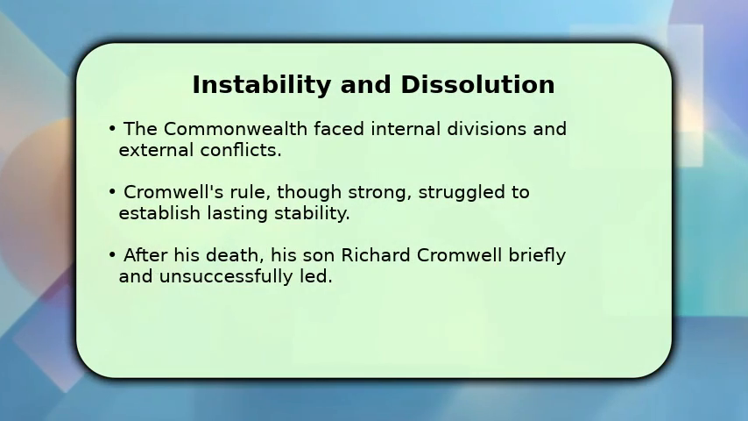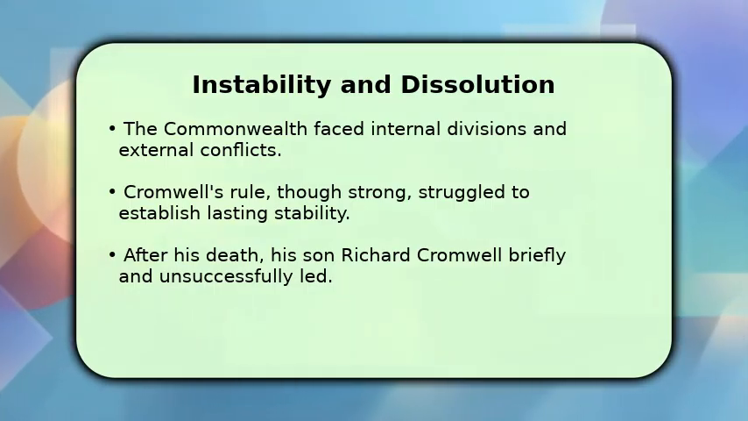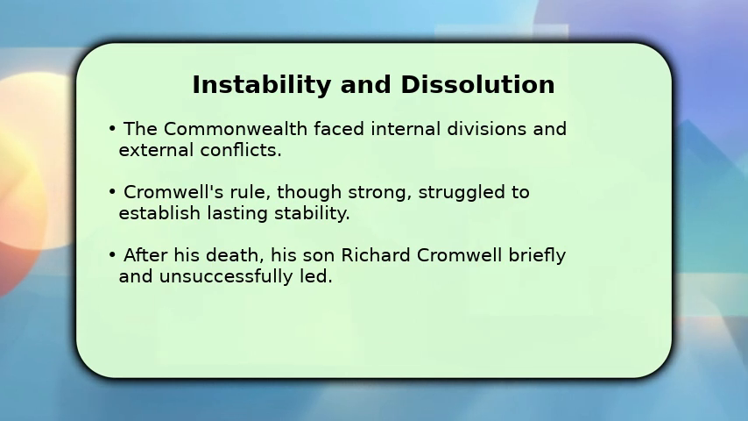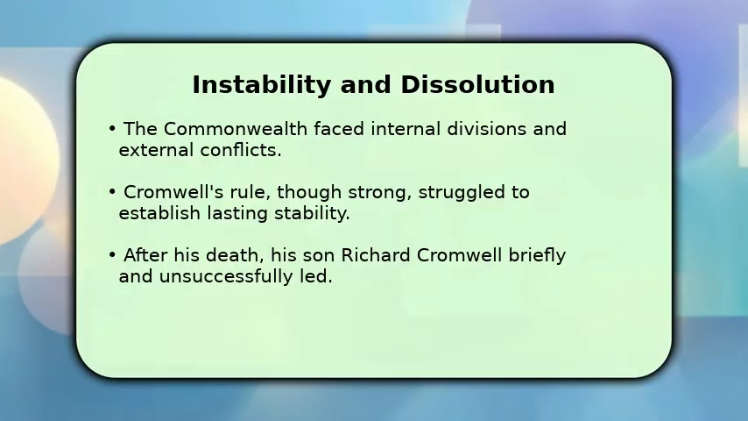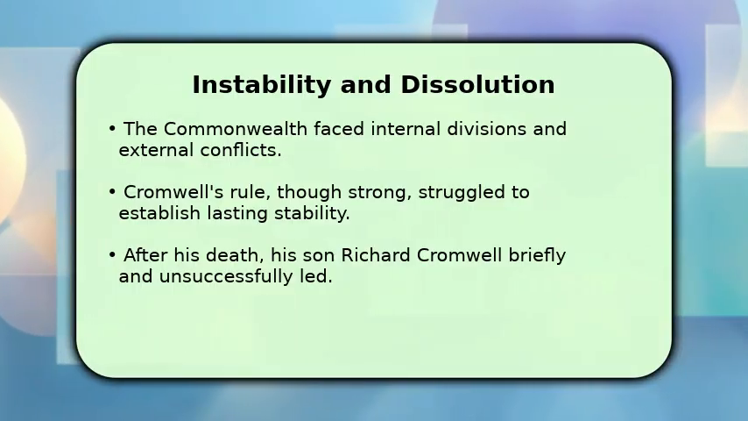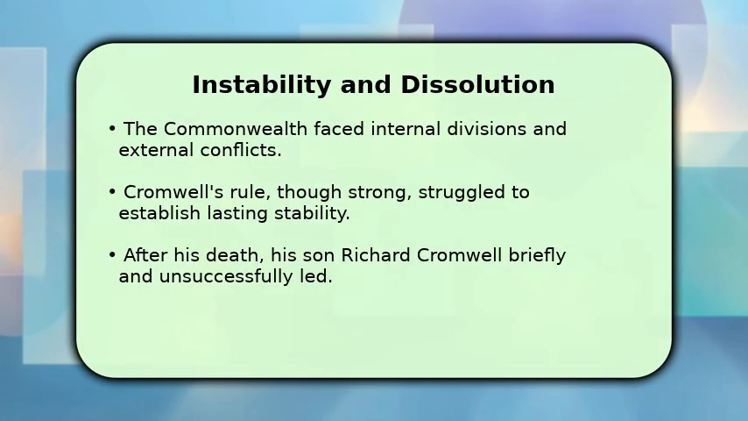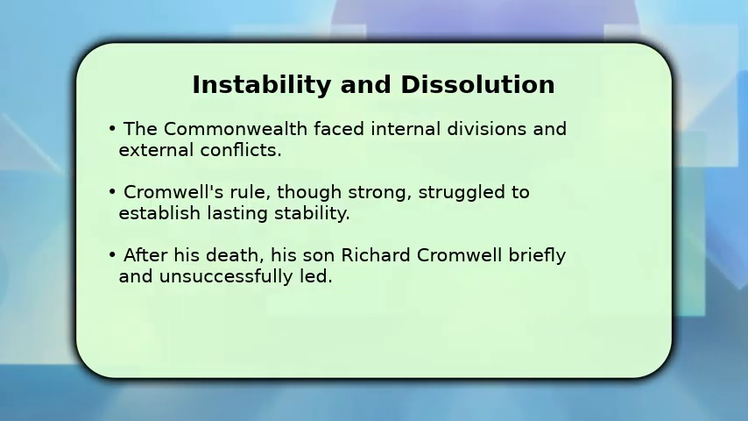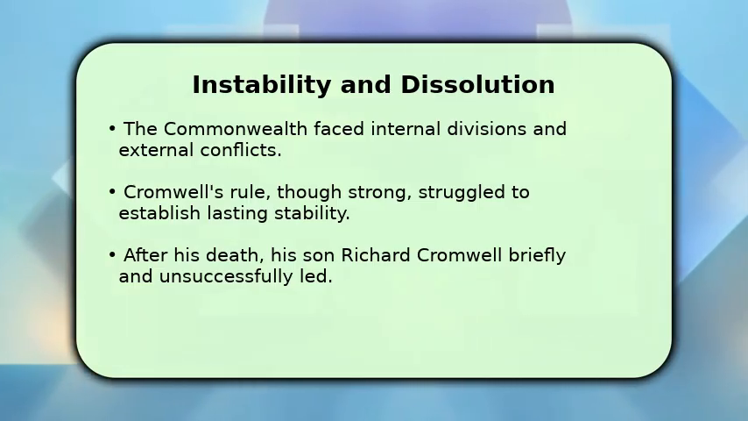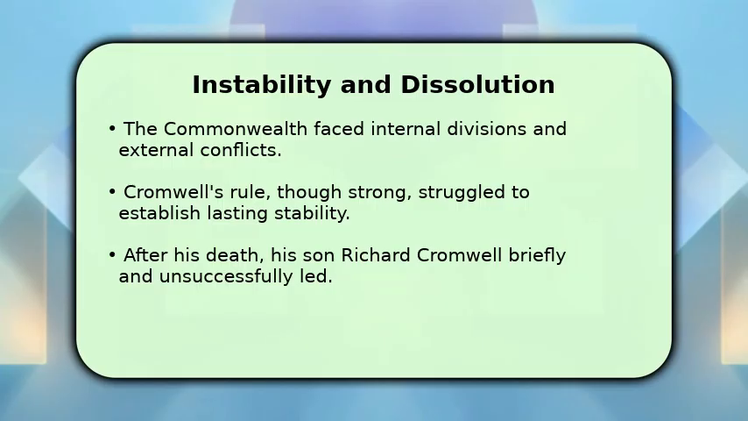The English Republic encountered significant challenges, including ongoing conflicts in Ireland and Scotland, alongside internal political strife. Despite Oliver Cromwell's strong leadership, establishing a truly stable government proved difficult. Following his death, his son Richard Cromwell briefly took over as Lord Protector, but he lacked the necessary authority and support to maintain the Protectorate, leading to further instability.